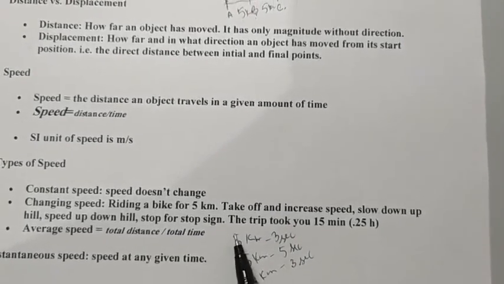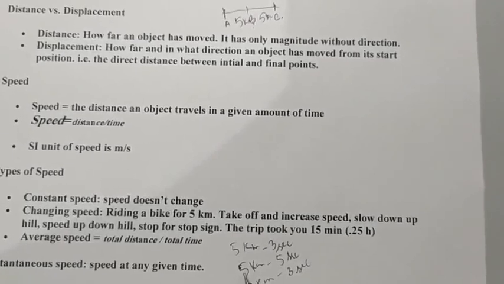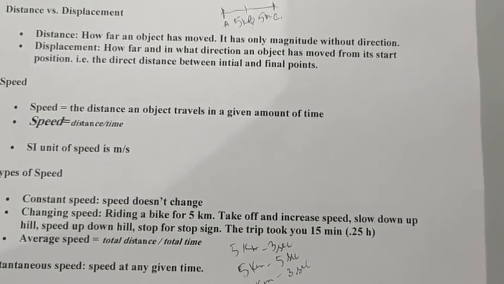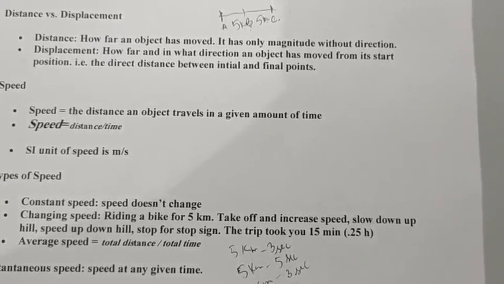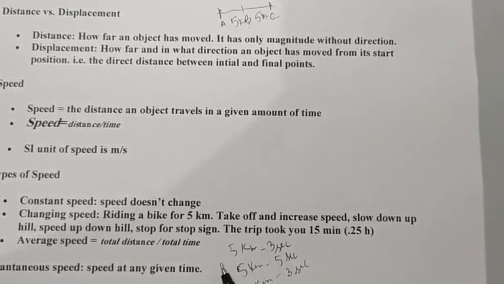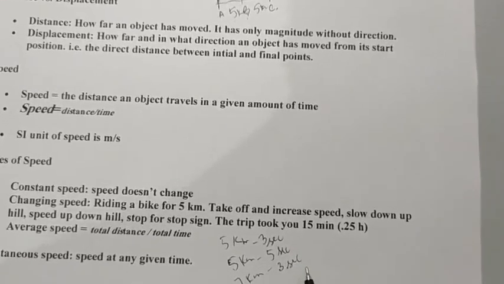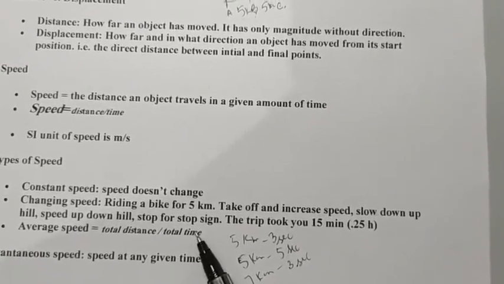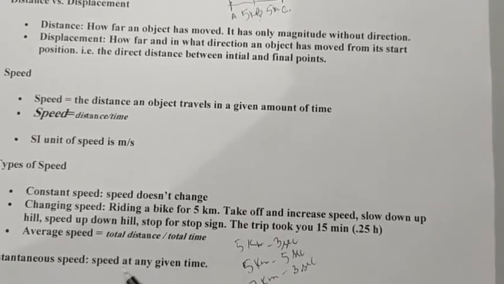You add all the distances, 5 plus 5 plus 7, that is 17, divided by the total time, 3 plus 5 plus 3, that is 11. It will be 17 by 11 kilometer per second. That will be the average speed of the body.